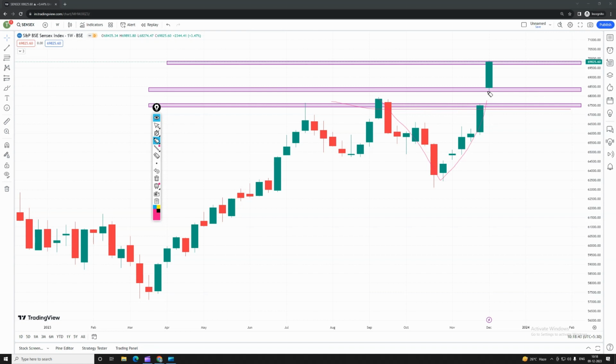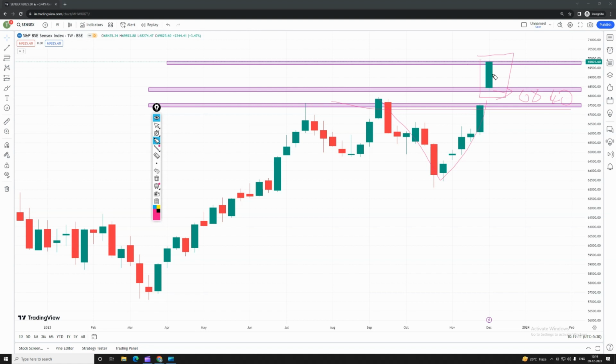Here you can see the Sensex has taken a support of 68,400, and it has reached 69,820, guys. Almost around 2,000 points on the higher side we have seen over here. According to the price action level, you can see it has been a very good momentum candle. A bull candle has happened over here.